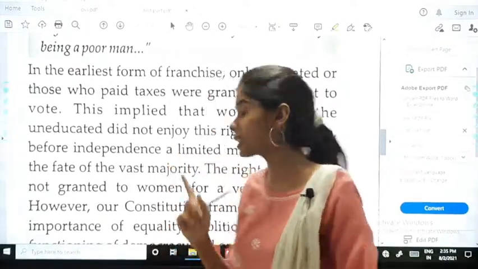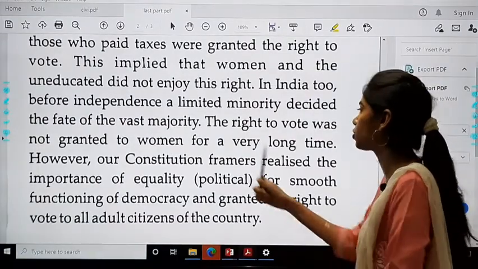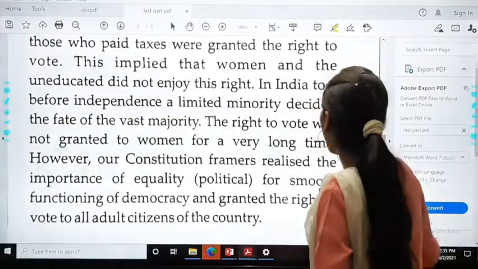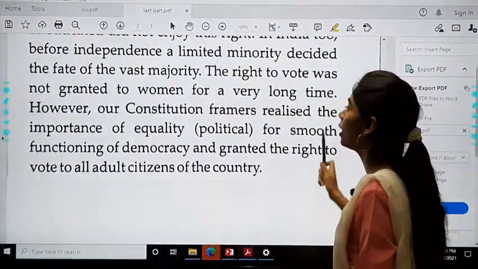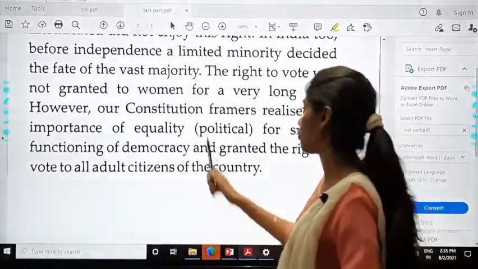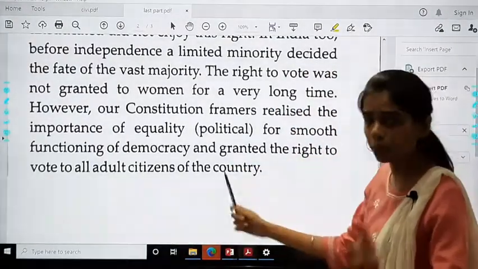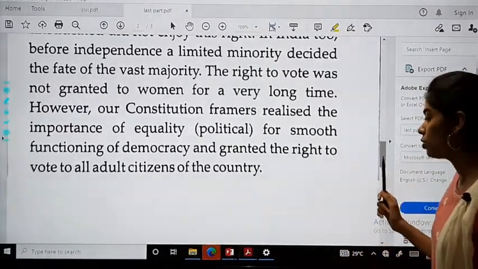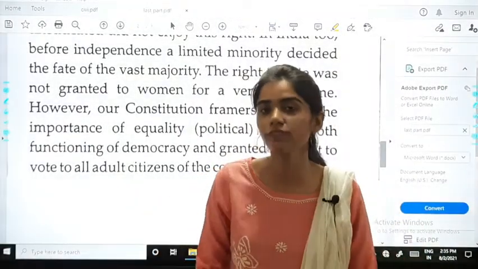So that was wrong. The right to vote was not granted to women for a very long time. However, our constitution framers realized the importance of equality for smooth functioning of democracy and granted the right to vote to all other citizens of the country. So finally what happened?